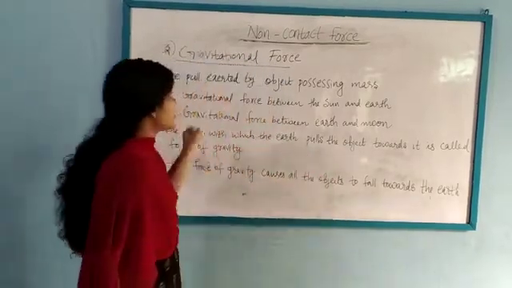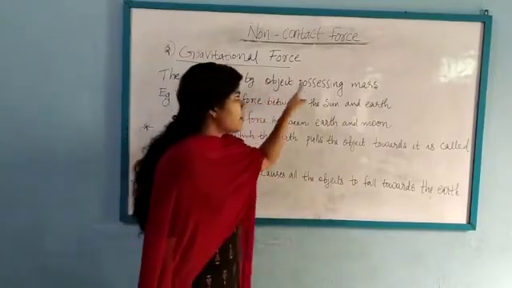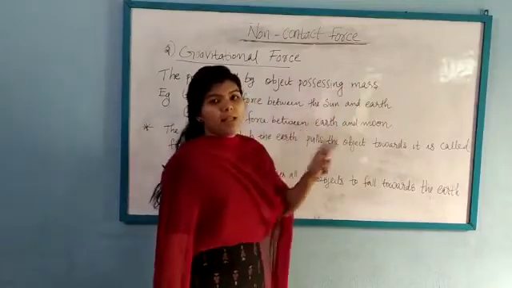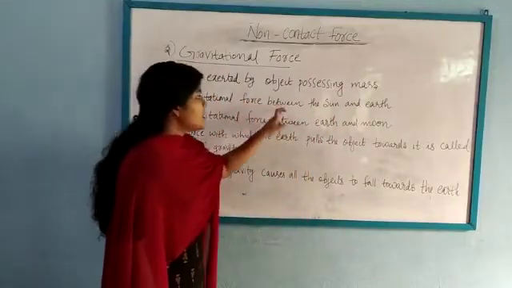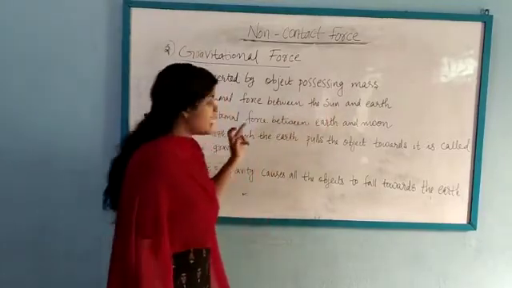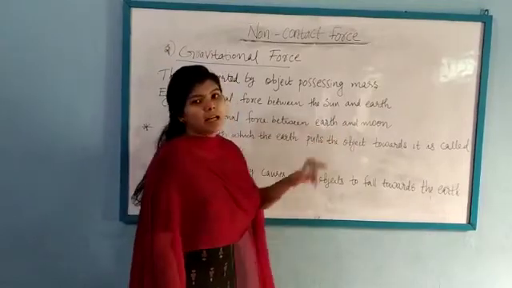The definition of gravitational force is the pull exerted by an object possessing mass. And the two examples of gravitational force are the gravitational force between the sun and the earth, and the gravitational force between earth and moon.